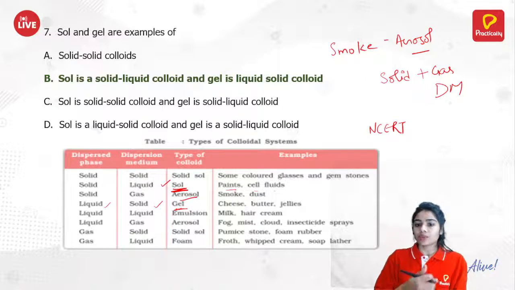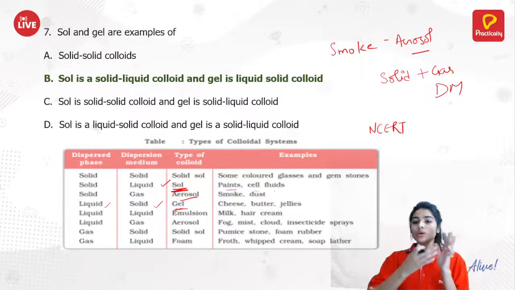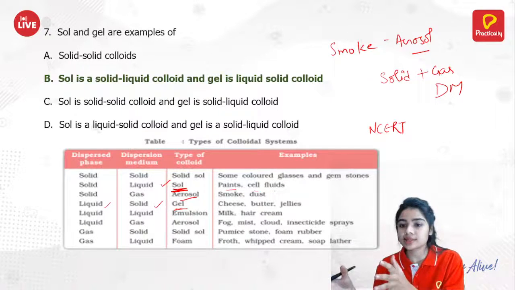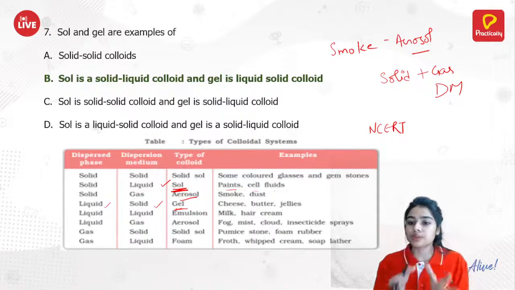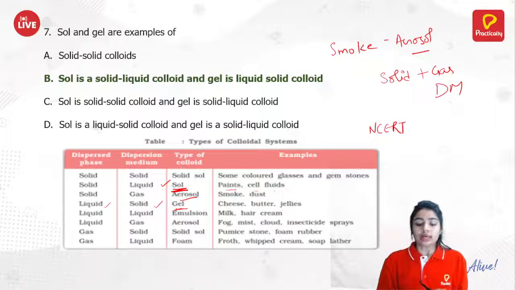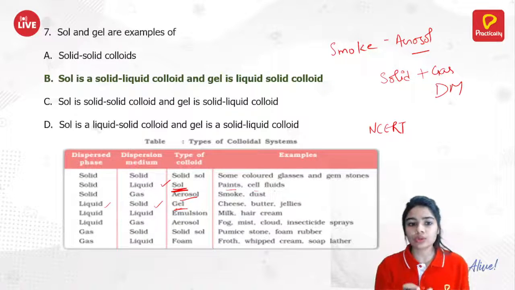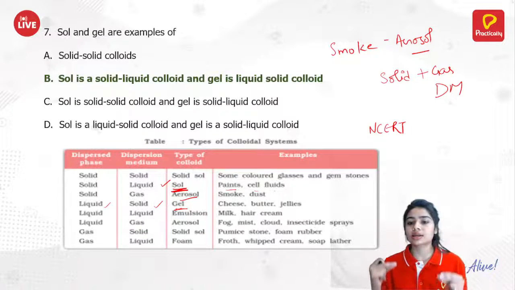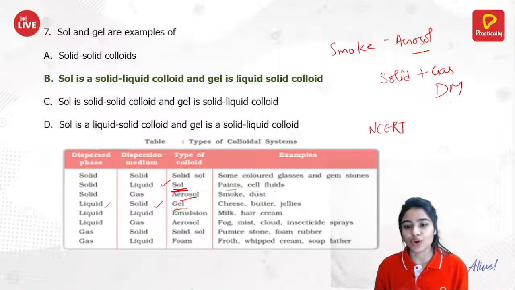So we can remember that smoke is an aerosol, and an aerosol has the dispersed phase as solid and the dispersion medium as gas. You need to mug up this whole table, so whenever any question is asked from here, you just click the right answer and gain your marks.